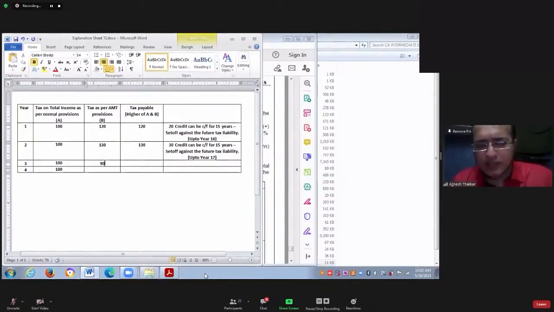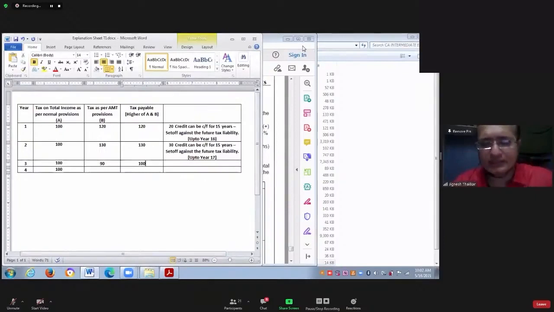How much tax you will be required to pay to the government in year number 3? You have to pay higher of A and B. So you have to pay 100, correct? This 100 is as per normal provision.